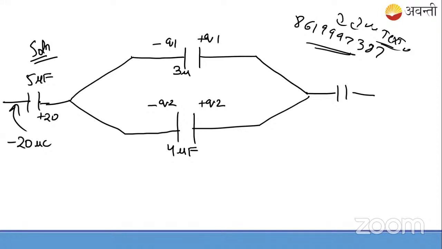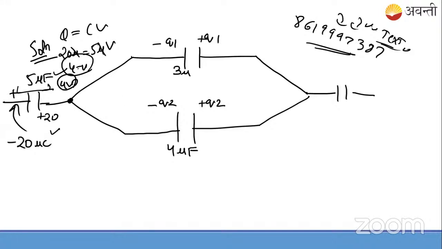And here they say if you take Q = CV, this is C, this is Q. So we know Q is equal to CV. Q here is basically equal to 20 microcoulomb in magnitude, C is 5 microfarad in magnitude. The potential difference comes out to be 4 volt. So 4 volt is the potential difference across it, that's fine. And we don't know the charges here.